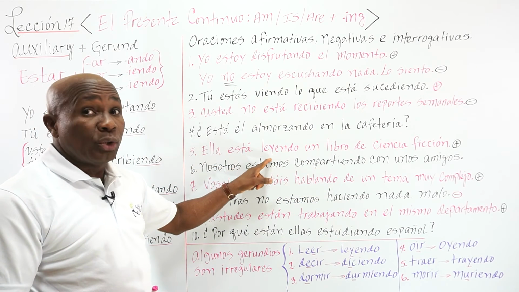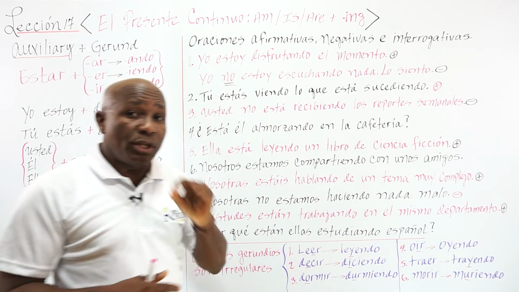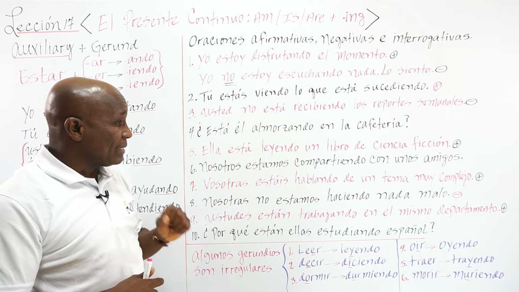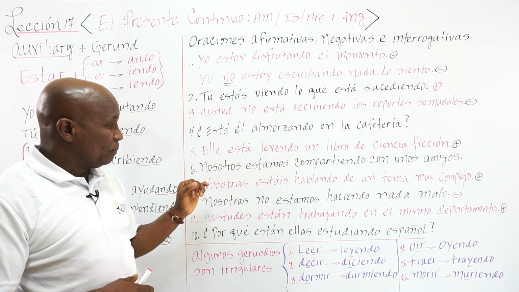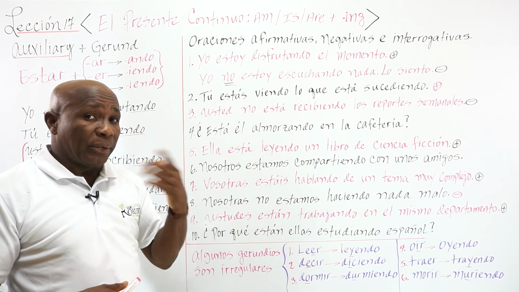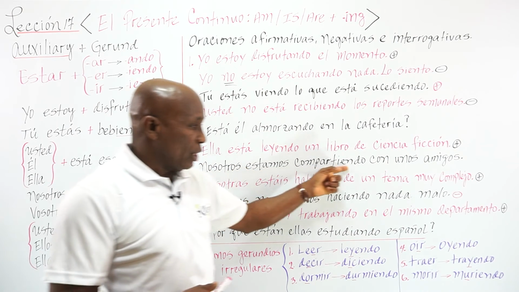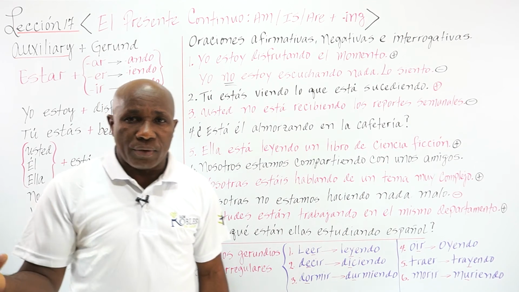Ella está leyendo un libro de ciencia ficción. She is reading a science fiction book, okay? Now, let's continue. Nosotros estamos compartiendo con unos amigos. We are sharing with a few friends, right?